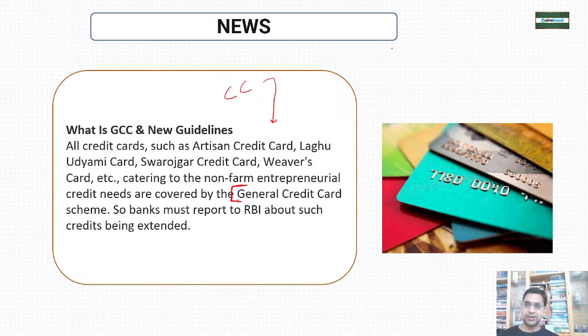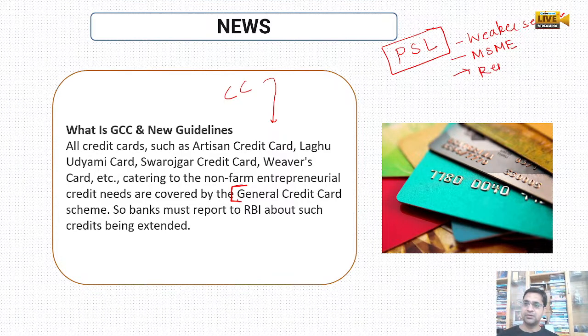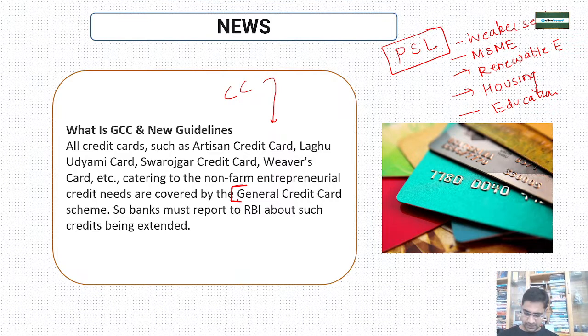Okay, you all know that priority sector lending concept. Priority sectors are what? Like weaker sections, we have MSME, we have renewable energy, we have affordable housing, then education, agriculture loan.